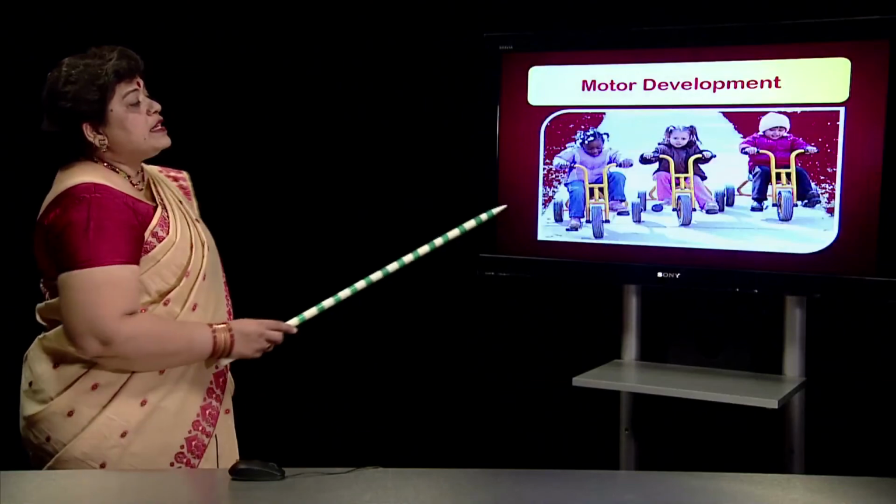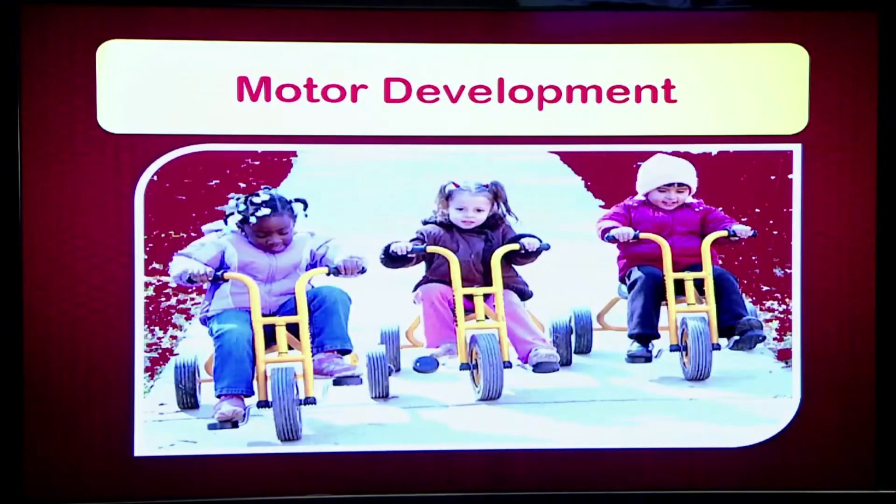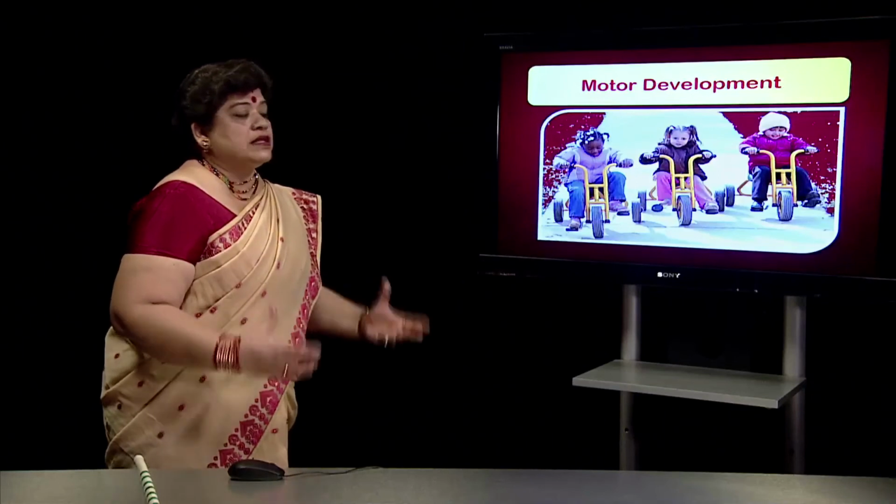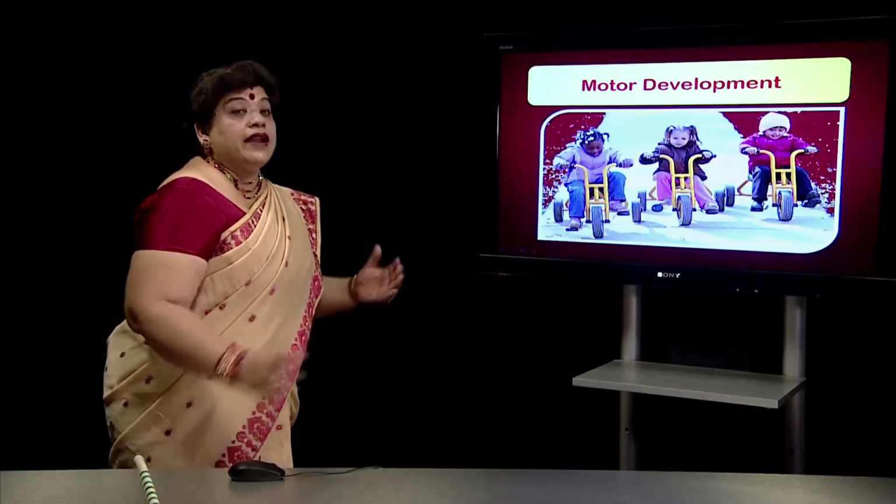Next important development is motor development. If our motor skills, our muscles are not fully developed, then we will not be able to do this kind of a high coordination activity, that is sitting on a bicycle, putting the feet on the pedals, holding the handle, pressing the pedal to move forward. At the same time, you can see the child has to look in front also, so that he or she goes in the right direction and does not bang into anybody. So, the whole body muscles have to function properly and in coordination.